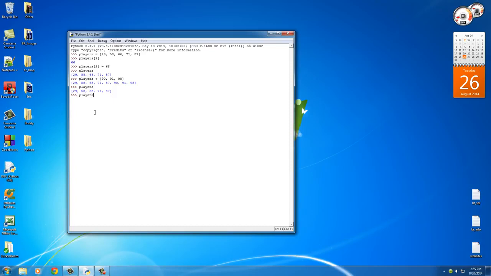we can do players dot and call the function append. Now, I know I didn't talk to you guys much about functions or the dot operator, but I just want to show you guys this real simple trick. So what this does is it basically says this: write the name of your list, then right after it, without any spaces, write the dot, and this means do something to this list. Now append pretty much means add something on. So in between the parentheses, we write the number that we want to add on, like, I don't know, 120.